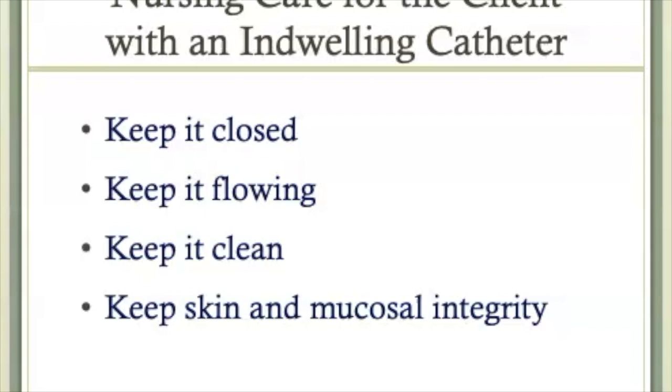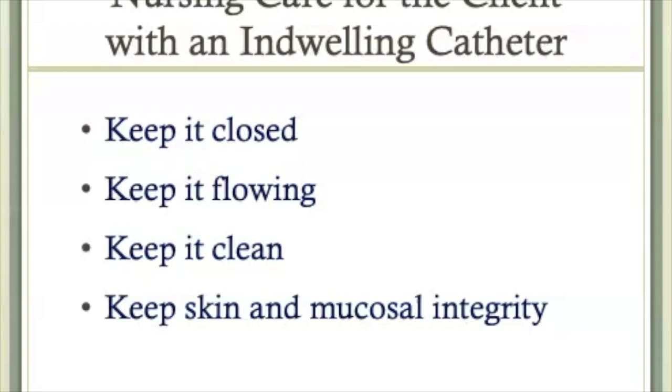Also make sure that the client is not sitting or lying on the catheter, preventing flow. Finally, promote normal urine production by encouraging oral intake of at least 8 to 10 8-ounce glasses of fluid per day. Monitor the client's intake and their output at least every 8 hours. Encouraging the client to be active and out of bed as much as possible will also promote normal urine production.